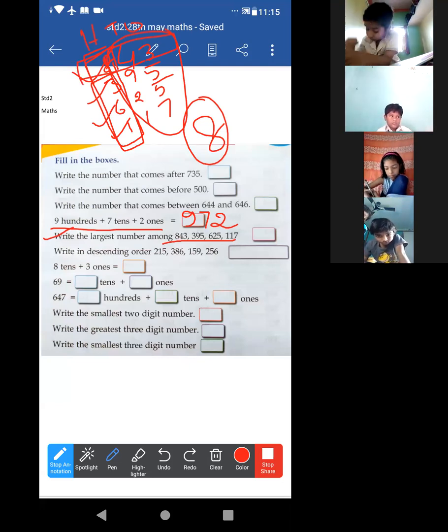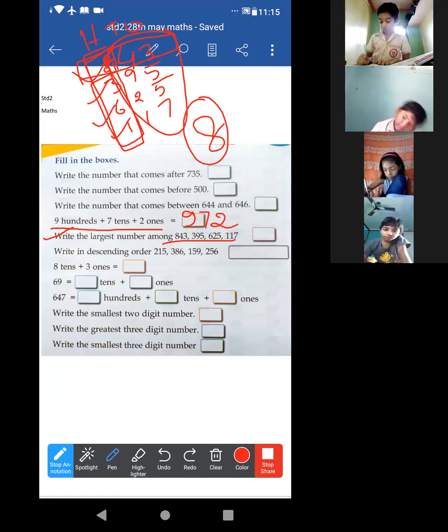Clear though? All of you, Shuhana, Mohammad Tasid, clear though? Now just write the greater one. What will be the answer?